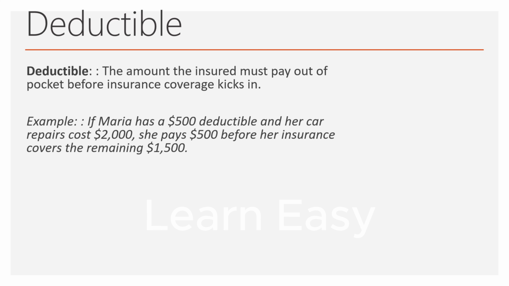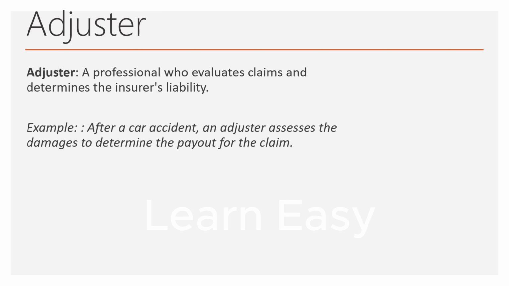Deductible, the amount the insured must pay out of pocket before insurance coverage kicks in. Example, if Maria has $500 deductible and her car repairs cost $2,000, she pays $500 before her insurance covers the remaining $1,500. Adjuster, a professional who evaluates claims and determines the insurer's liability. Example, after a car accident, an adjuster assesses the damages to determine the payout for the claim.